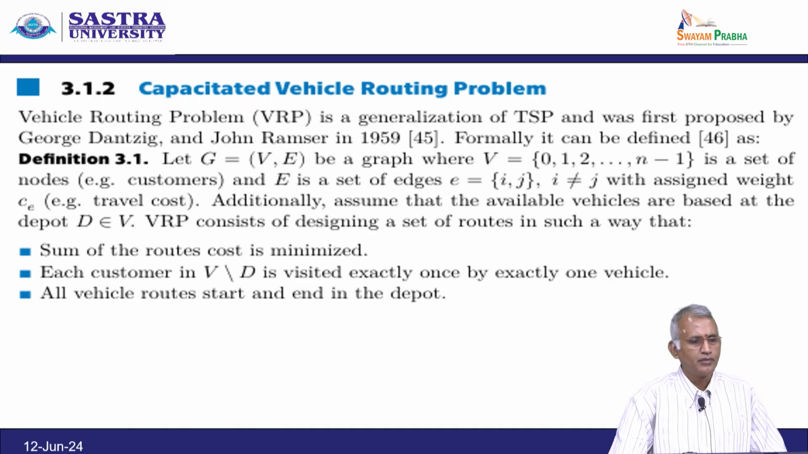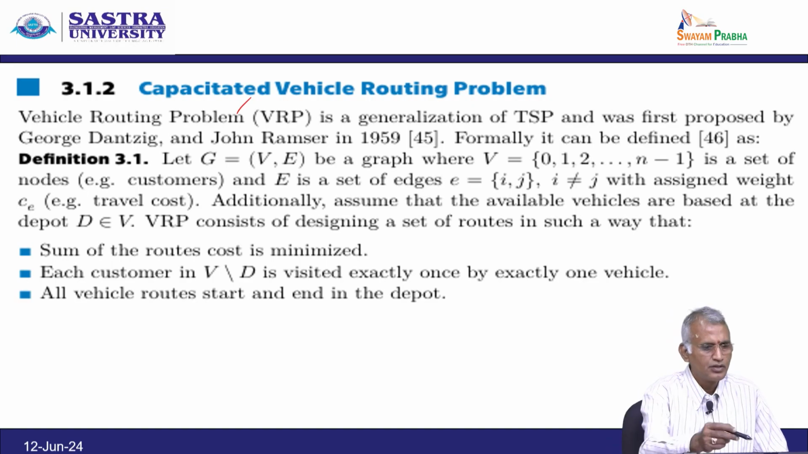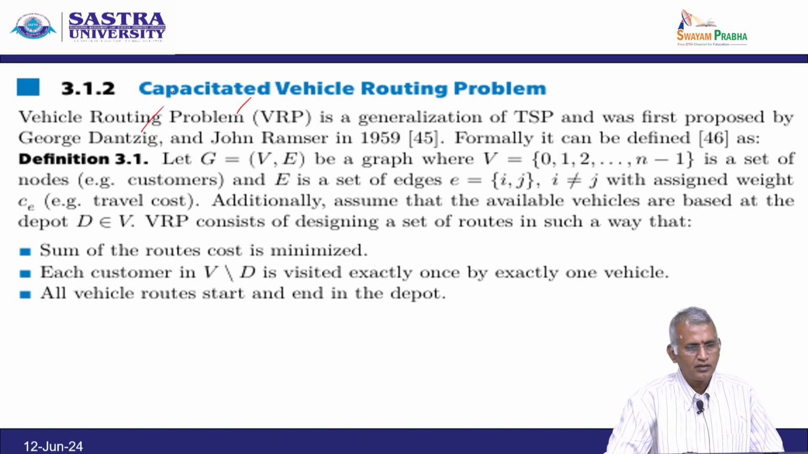Capacitated vehicle routing problem. The vehicle routing problem, acronym VRP, is a generalization of the travelling salesman problem and was first proposed by George Dantzig and John Ramser in the year 1959. Formally it can be defined as follows: you take a graph, with the vertex set and the edge set, a given graph, and the vertex set 0 to n minus 1 is a set of nodes, and E is a set of edges (i, j), if i not equal to j, with an assigned weight of CE.